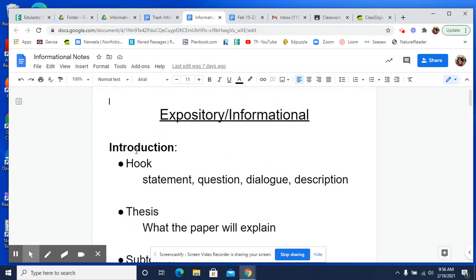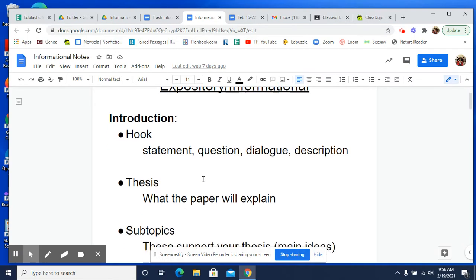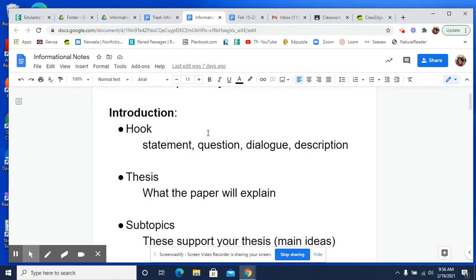So the first part of your essay is the introduction. Now, we're not going to take notes on this except for the thesis. You always want to start by writing your thesis, okay? Because that is the main idea for the entire paper.